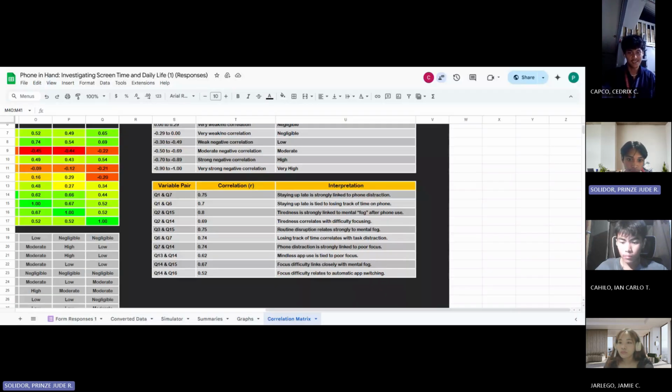To wrap up, this simulator allows us to explore how different response patterns can lead to varied interpretations about the effects of phone use. By adjusting inputs and observing the results in both the dynamic bar charts and the correlation matrix, we can gain a more comprehensive understanding of the underlying relationships in our data and how individual behaviors might align with broader trends. Thank you so much, and that would be all for this demo.